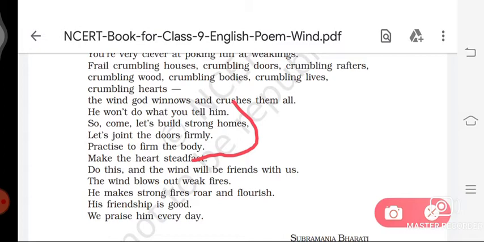So in this line, the poet tells us that the wind does not do what you tell him. So whatever we want, the wind doesn't do that. So we build our bodies. We have to make ourselves physically and mentally strong to face those winds.